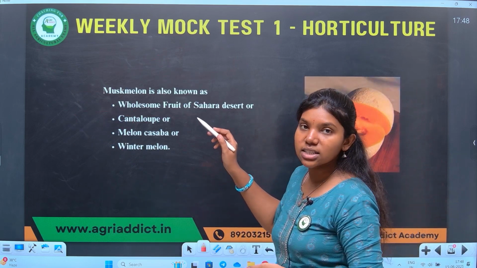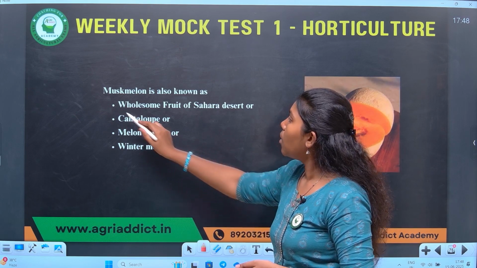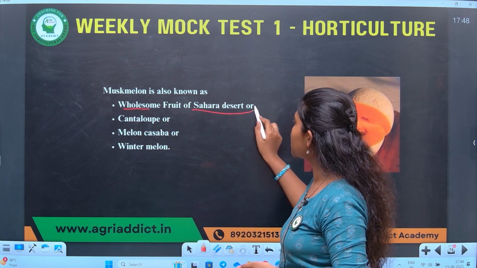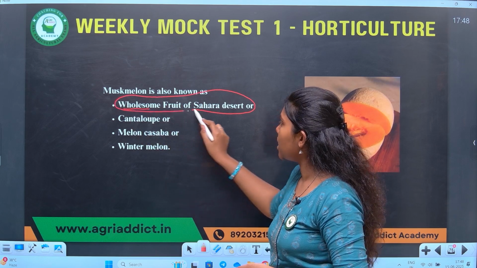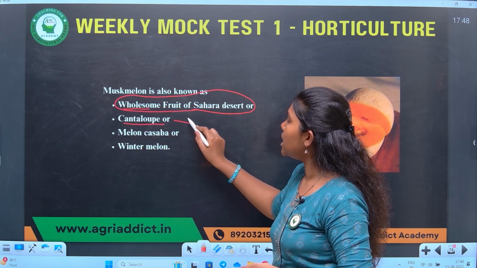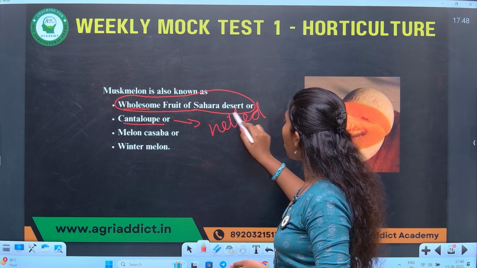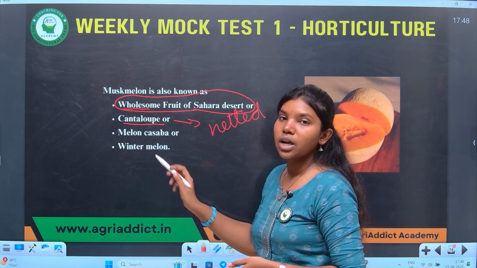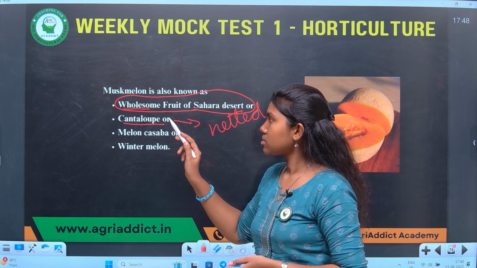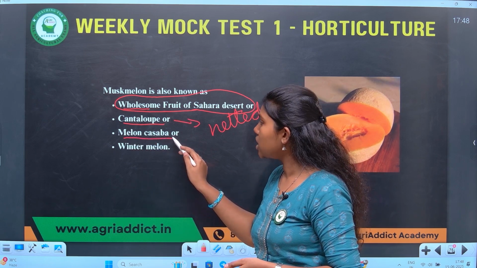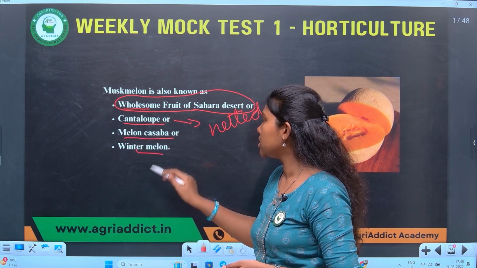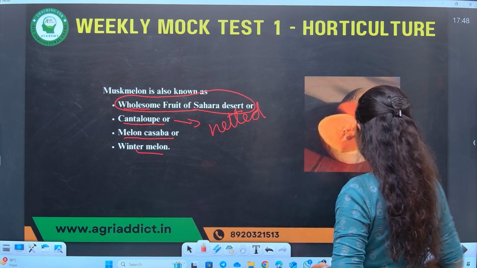It also has other different names. Some of them are wholesome fruit of Sahara Desert, the name given to muskmelon, and cantaloupe. This name is given due to the netted appearance of the skin of muskmelon. Another name given to muskmelon is Melon Cassava. It is also known as winter melon. These are the important points to be noted.